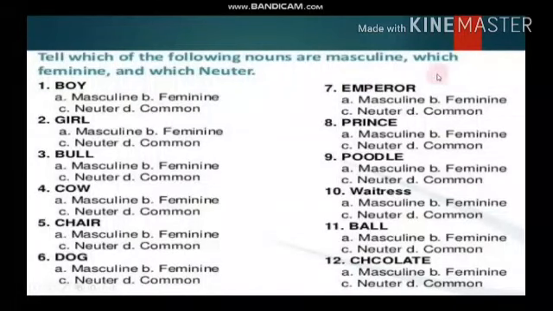Okay, so now you have an exercise for that, and you have almost 12 words, and at the end of each word you are given 4 options. So you need to select which one is masculine, feminine, neuter or common. So if you have understood what a gender is, what is masculine, feminine, common and neuter gender, it will be very easy for all of you to identify which gender these are. So read out each one carefully and circle the correct option for that.